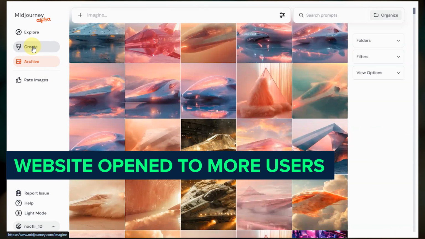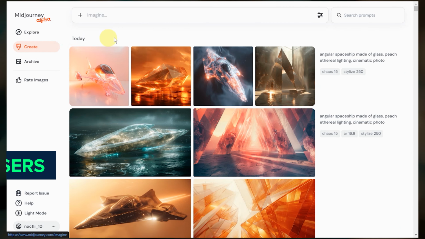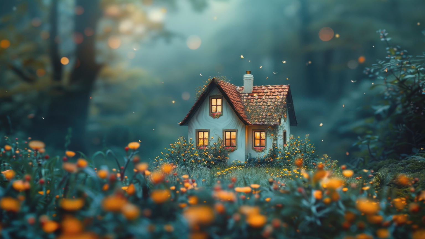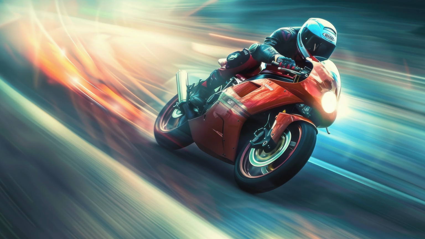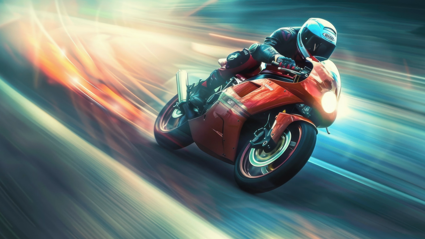Beginning in February, those who had created at least 1,000 images could now create images on the new website. The V6 model was updated to improve fine details, contrast, and coherence, and became the default model in mid-February. In early March, Turbo mode became available for V6, which can lead to depletion of your fast GPU hours at lightning speed if you're not careful.